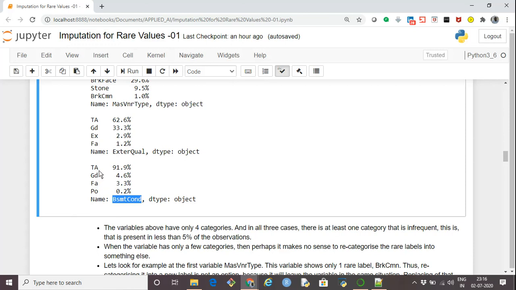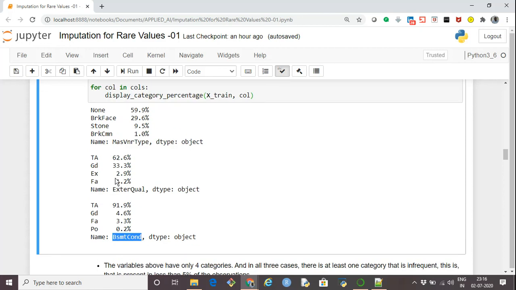One is TA, which is 91%, and the other is the rare category, which is roughly 9.1%. Now, similarly, in this case, even if you combine these two, 2.9 and 1.2, this will make roughly 4.2%. Even after combining it, it's less than 5%.